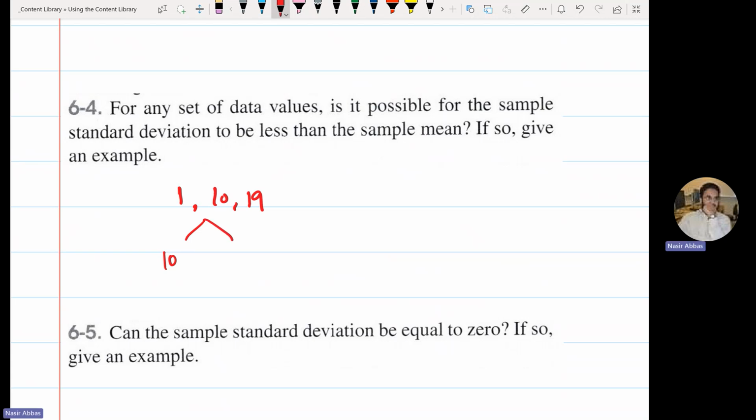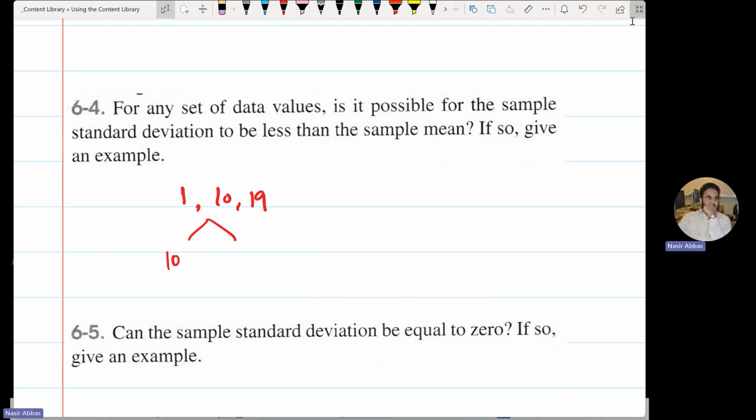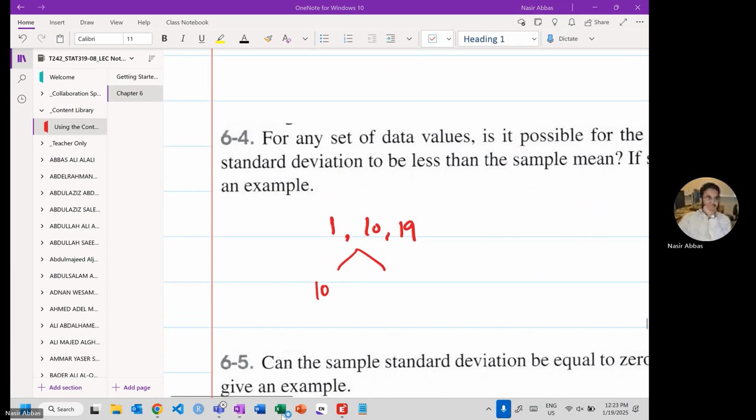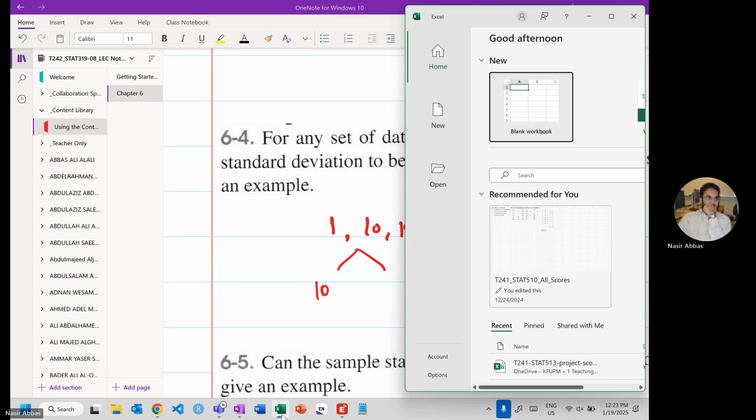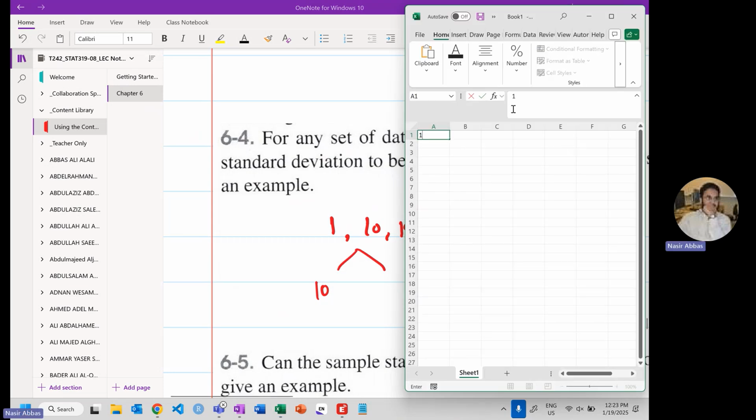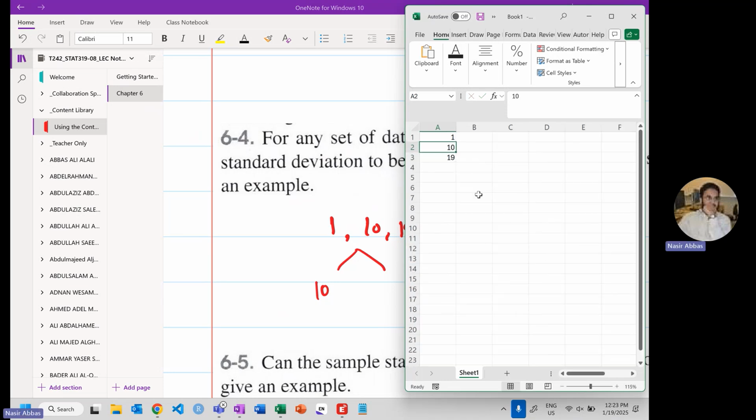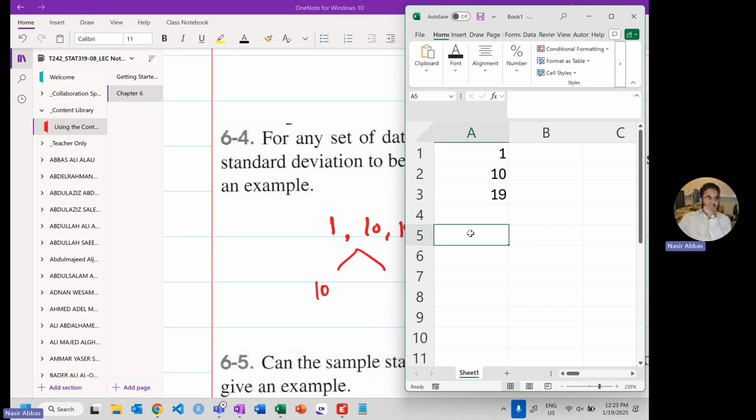Does anyone have a calculator that computes standard deviation directly? You give 3 values. Don't bring it to the exam. One, 10, and 19. Is the font size okay or not? Now, the mean is 10 and the standard deviation is